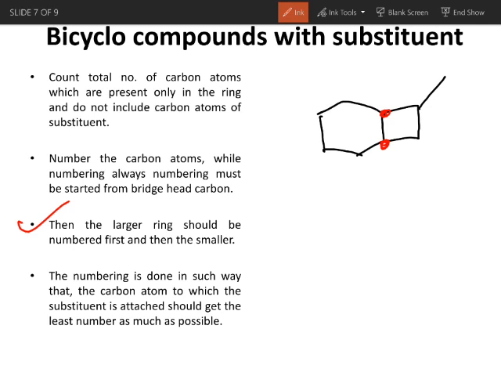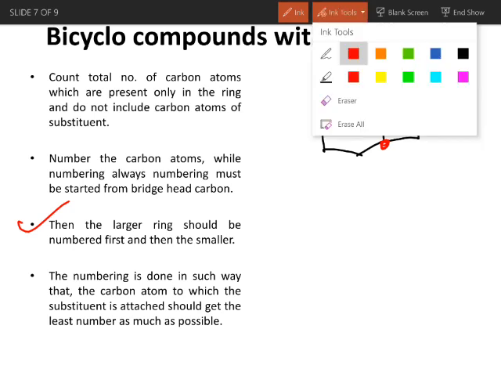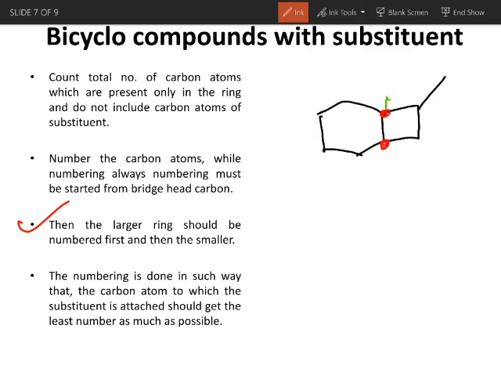So the larger ring is on the left hand side with 4 carbon atoms. If I give number 1 to this carbon, this will be number 2, this will be number 3, this will be number 4, 5 and 6. The larger ring is numbered. Then we go in the same order, 7, 8. You can give numbering from the lower bridgehead carbon as well. Let's see which is the correct way to number the ring.